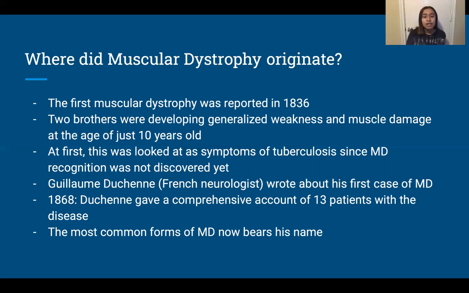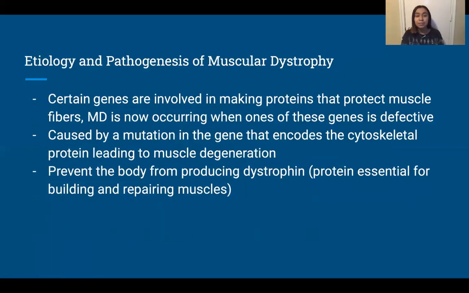A French neurologist named Guillaume Duchenne wrote about his first case of MD, which later on he gave a comprehensive account of 13 patients with this disease in 1868. The most common form of MD was named after him.